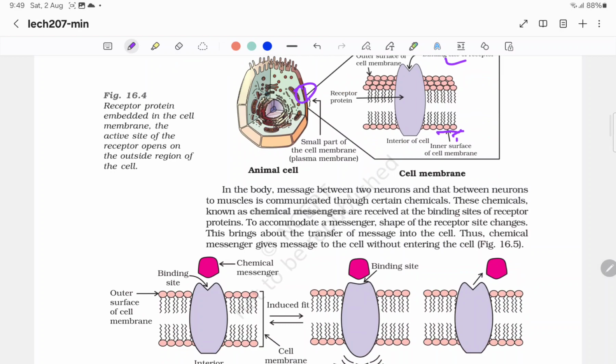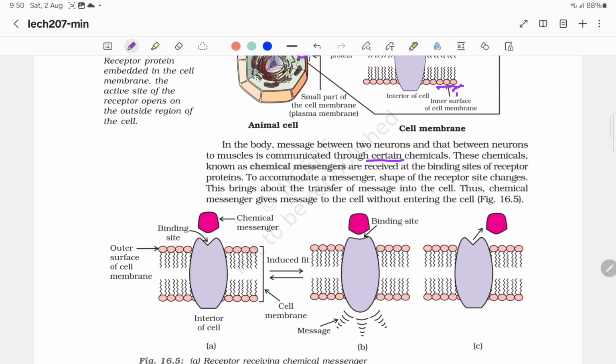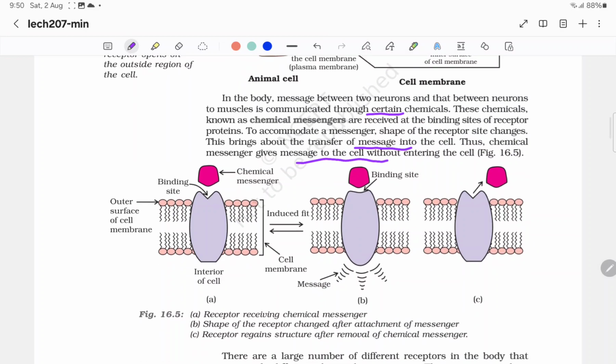In the body, messages between two neurons, and between neurons and muscles, are communicated through certain chemicals. These chemicals, known as chemical messengers, are received at the binding site of the receptor proteins. To accommodate a messenger, the shape of the receptor site changes. This brings about the transfer of the message into the cell. Thus the chemical messenger gives the message to the cell without entering the cell. So these are the chemical messengers, and it joins here at the binding site.